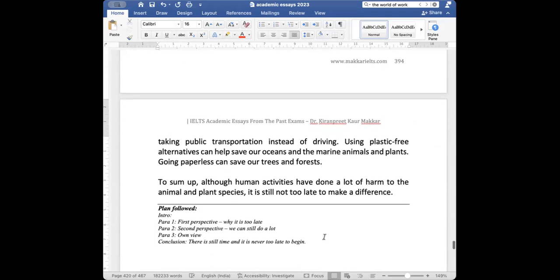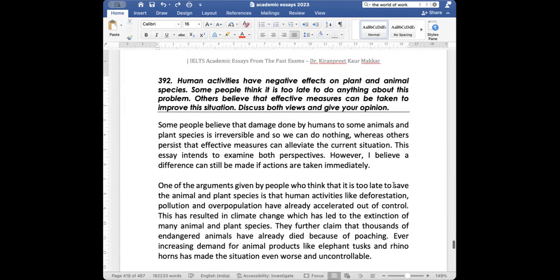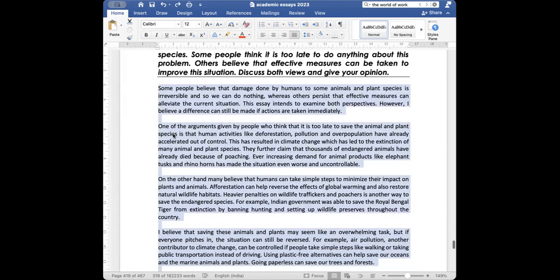To sum up, although human activities have done a lot of harm to the animal and plant species, it is still not too late to make a difference. All right.